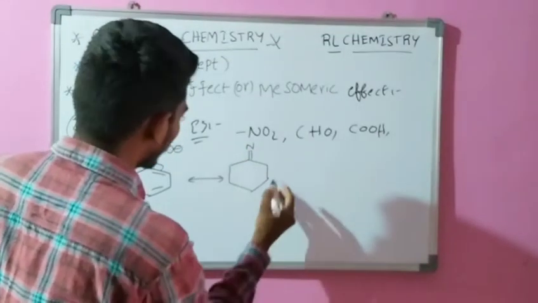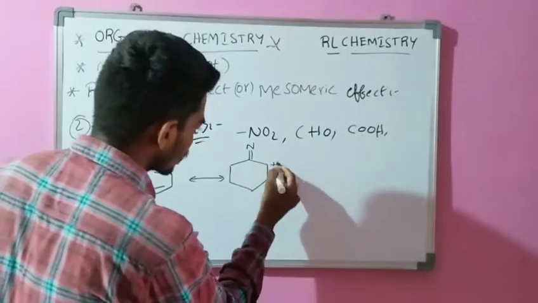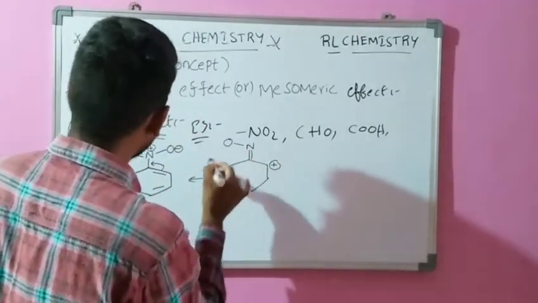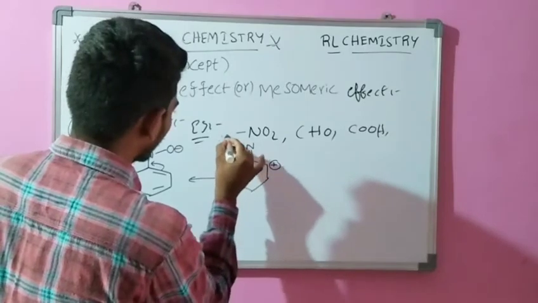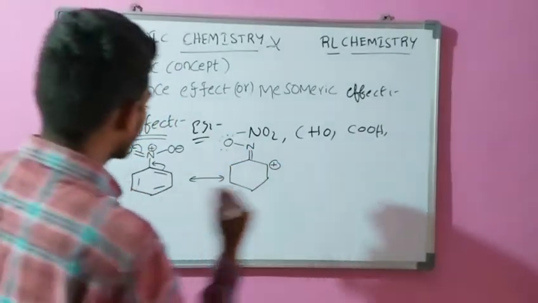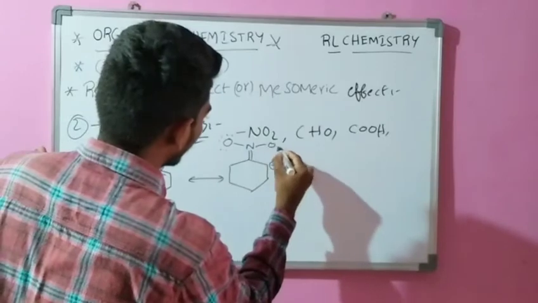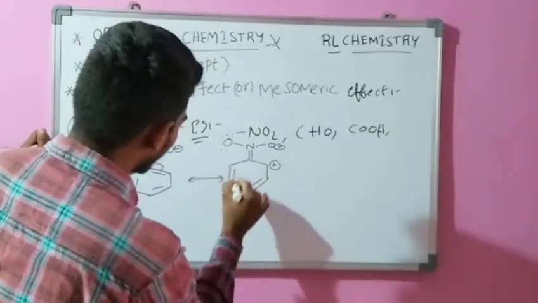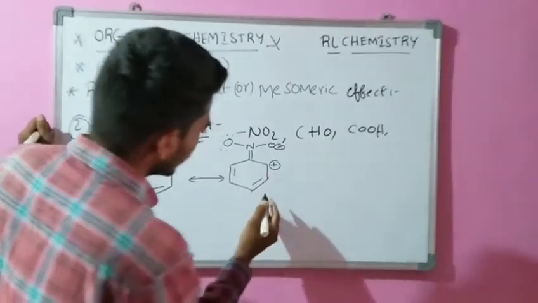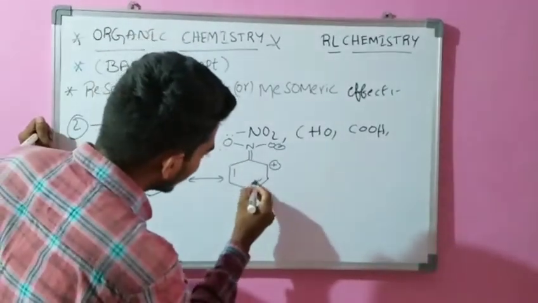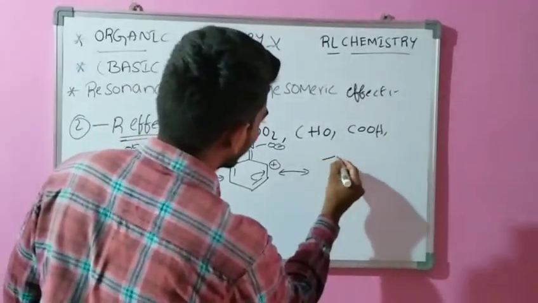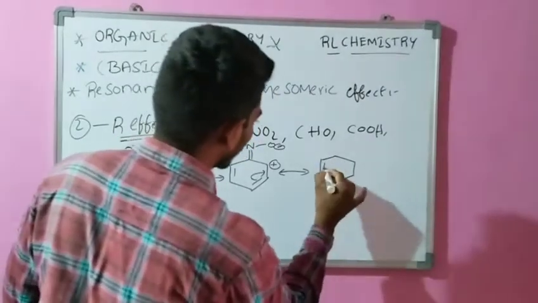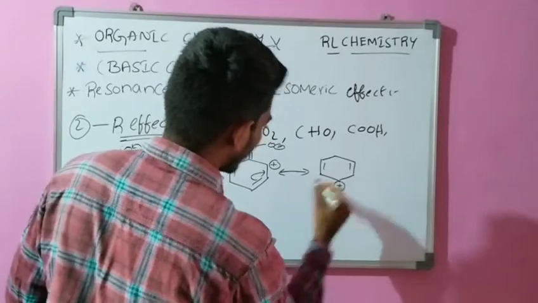It forms this type of structure, getting a positive charge. Here bond is converted into electrons, and this type of structure takes place. Here the bond migrates, and we form this type of canonical structure.